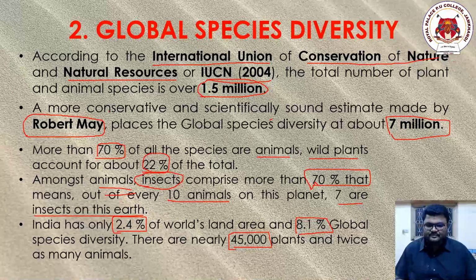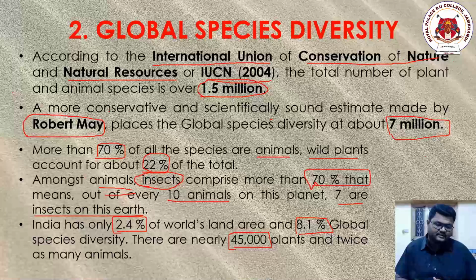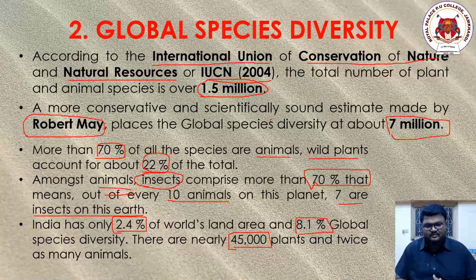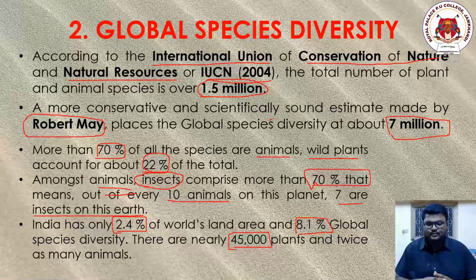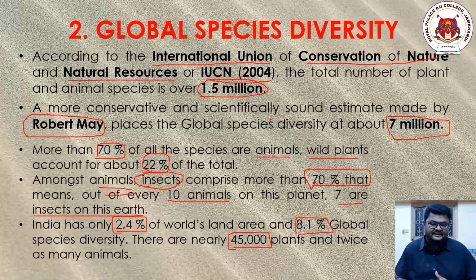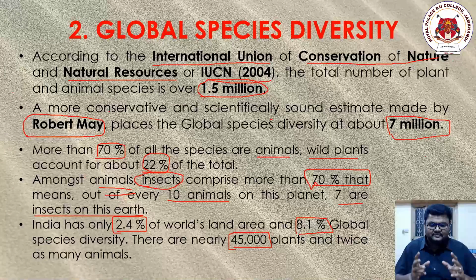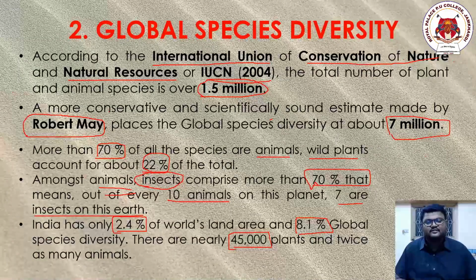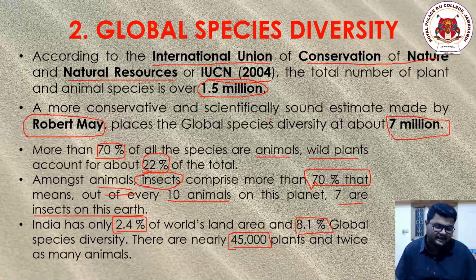Out of 10 animals, 7 are insects found on planet Earth. In India, it has 2.4% of the world's land area and 8.1% of global species diversity. There are nearly 45,000 plant species and twice as many animals. A simple data point to remember.